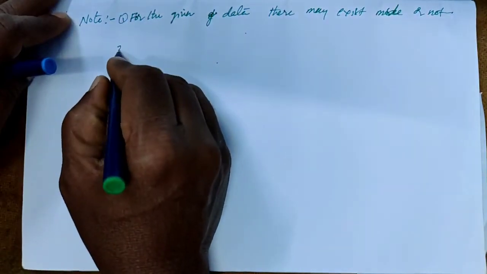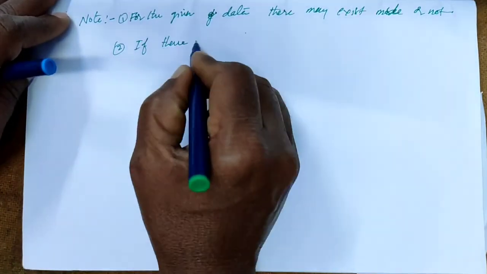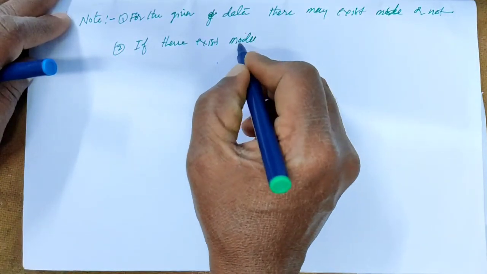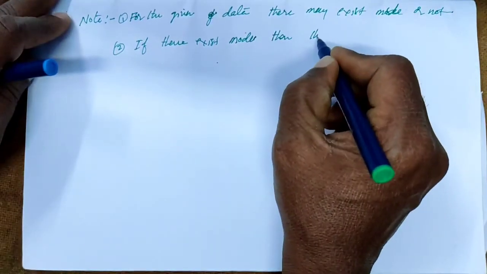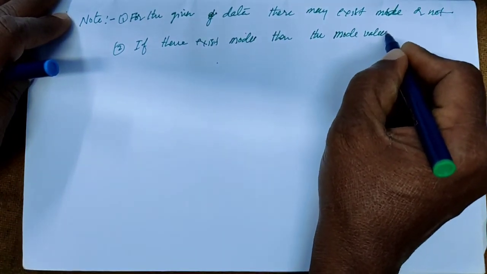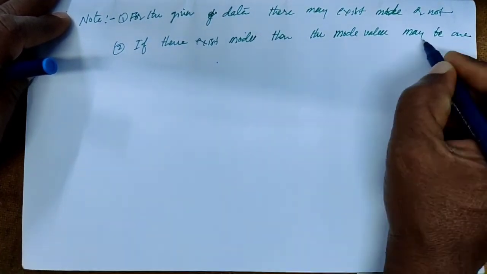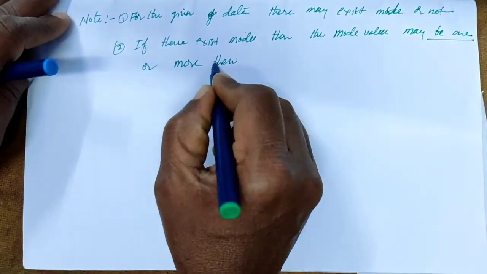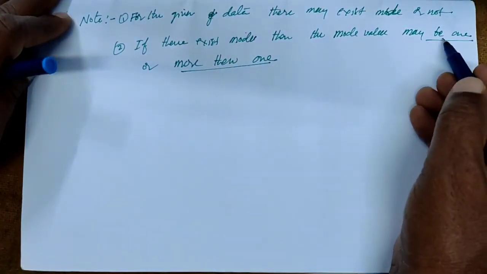So this is the first one. And the second one: if there exists a mode value, then the mode value may be one or more than one.